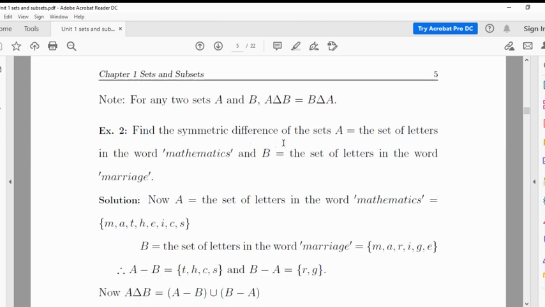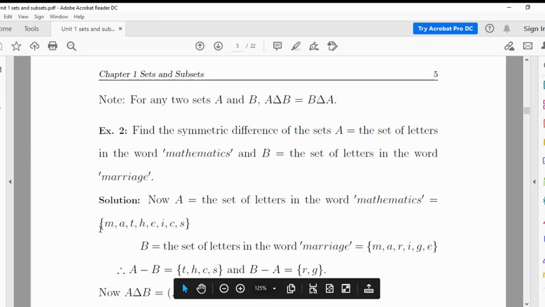Find the symmetric difference of set A, which is the set of all letters in the word mathematics, and B is the set of all letters in the word marriage. So what we get? ए मध्ये कोणते लेटर्स आहेत? मॅथेमॅटिक्स. मग कुठले एलिमेंट्स येतील? M A T H E. M repeated so it is taken only once. A repeated, T also repeated, I will come, then C will come, then S will come. So A contains M A T H E I C S.